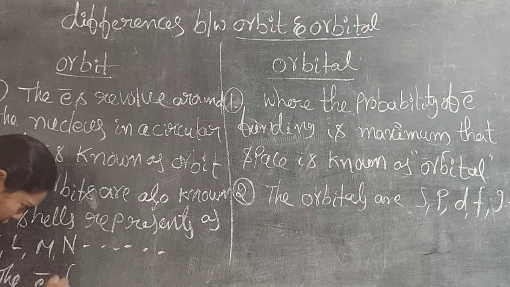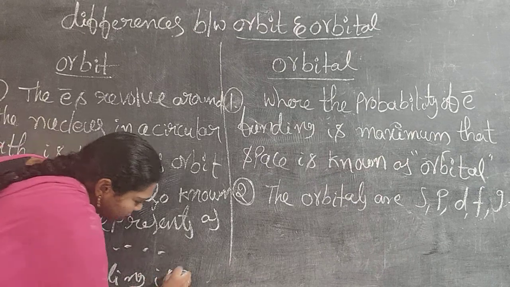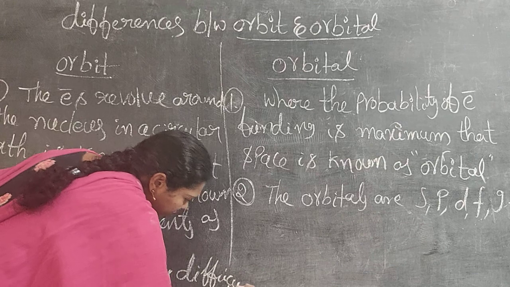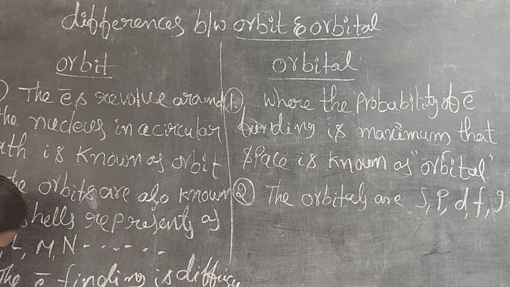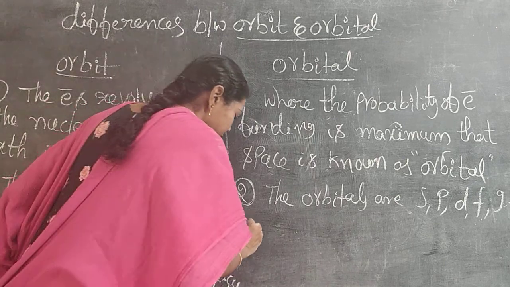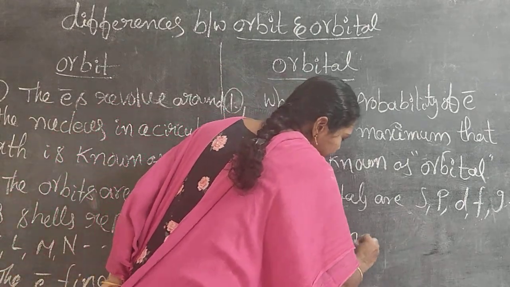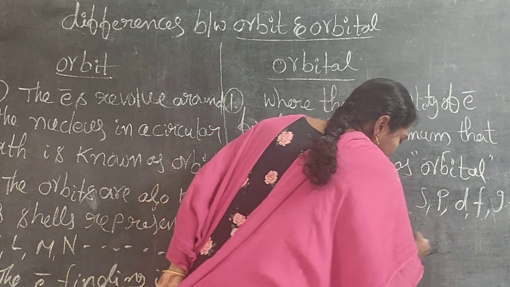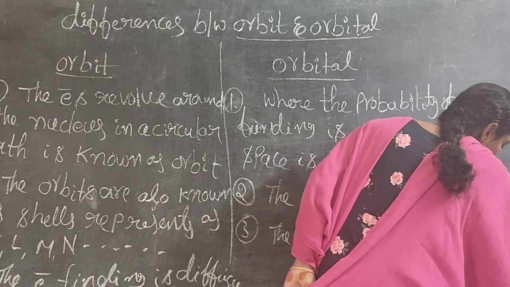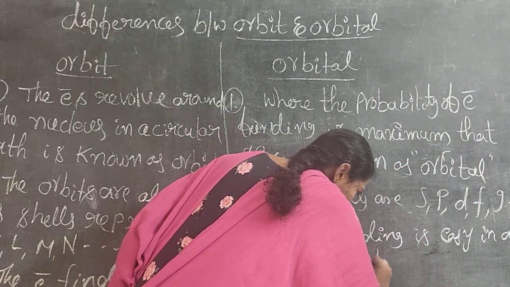The electron finding is difficult in an orbit. The electron finding is easy in an orbital.